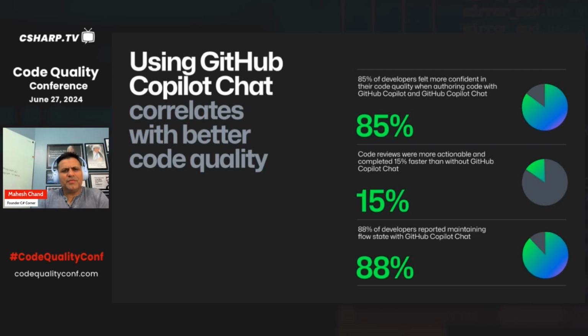These are some numbers from GitHub Copilot, and I care about the first number only: 85% of developers are happy and felt that they have better code when they use Copilot when it comes to code quality. So definitely check it out. And as everybody said multiple times in this conference, GitHub Copilot is using AI, and it is using GitHub code repositories and also online websites.